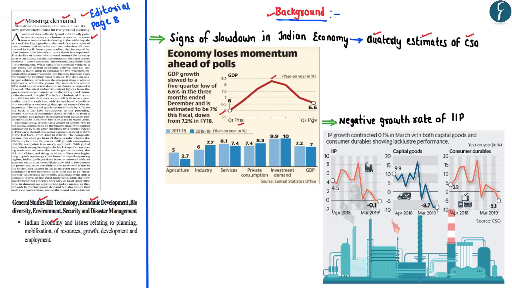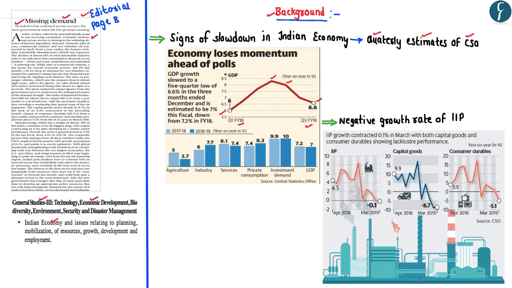However, what is the worrying factor here is that in the financial year 2019, the GDP growth rate has declined every quarter, wherein at the first quarter of the financial year 2019, the GDP rate was around 8%. However, it has now declined to around 6%.